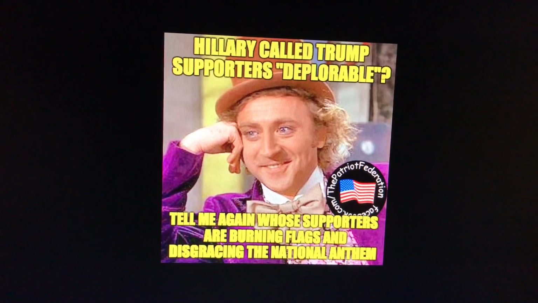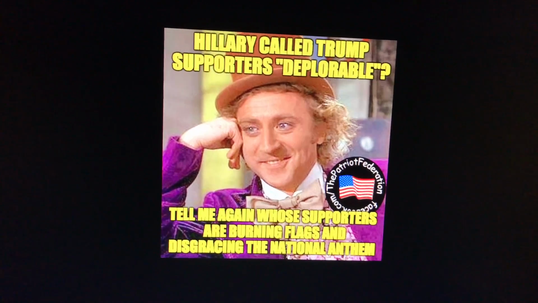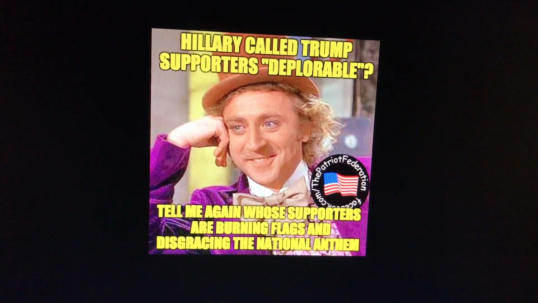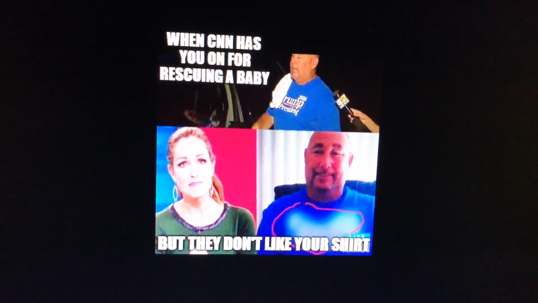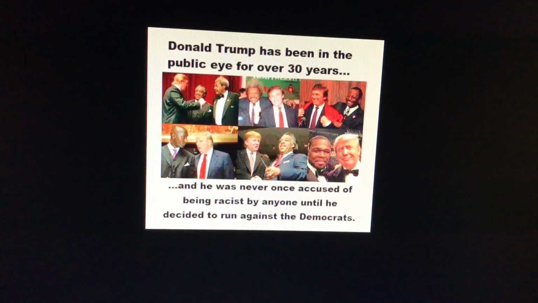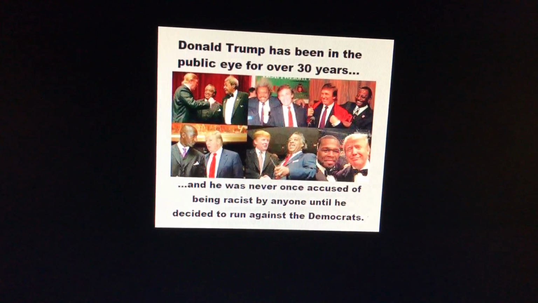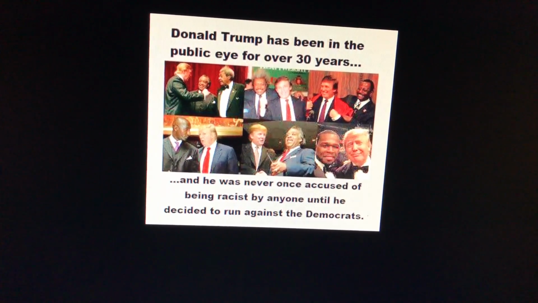Hillary called Trump supporters deplorable. Tell me again whose supporters are burning flags and disgracing the national anthem. See, sometimes people put a little too much thought into these things. So, you want it to be short, sweet, and to the point. When CNN has you on for rescuing a baby, but they don't like your shirt. This guy had a Trump shirt, so what they did was they censored him. Donald Trump has been in the public eye for over 30 years, and he was never once accused of being a racist by anyone until he decided to run against Democrats.